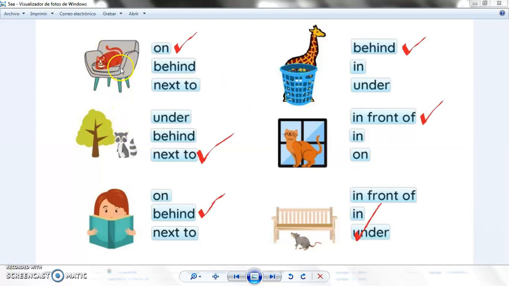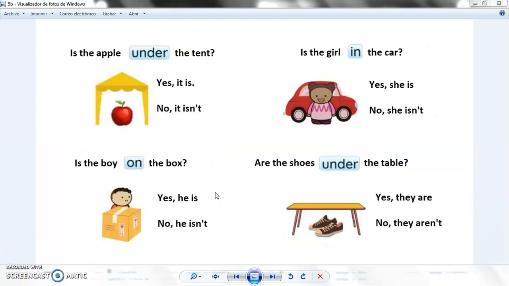The cat is on the chair. The giraffe is behind the basket. The raccoon is next to the tree. The cat is in front of the window. The girl is behind the book. And the rat or the mouse is under the bench. Those are the answers. But what do you think about this?